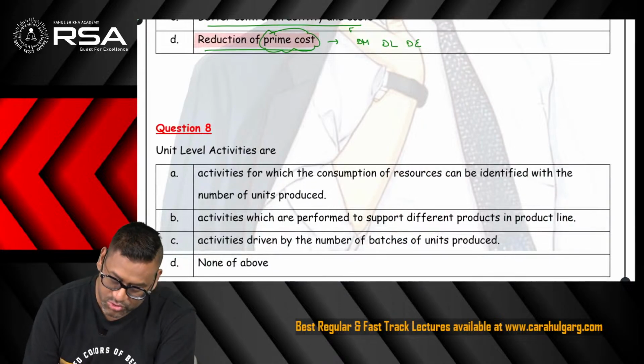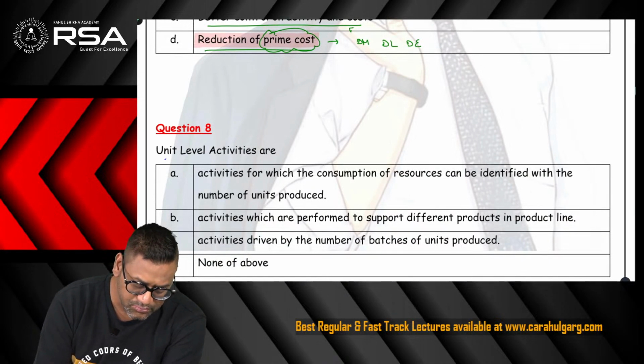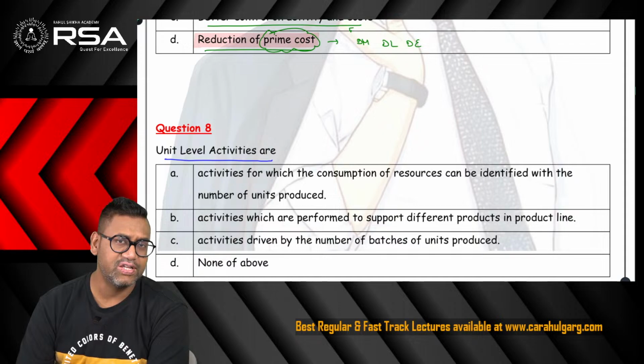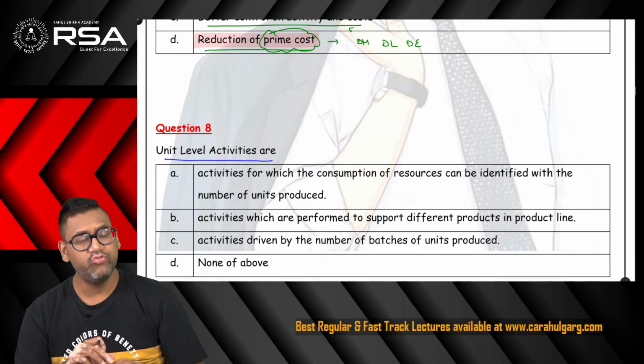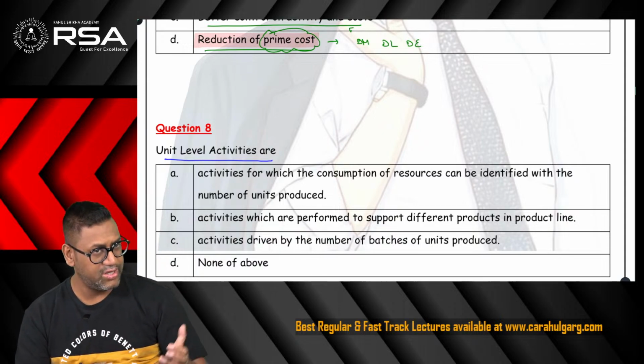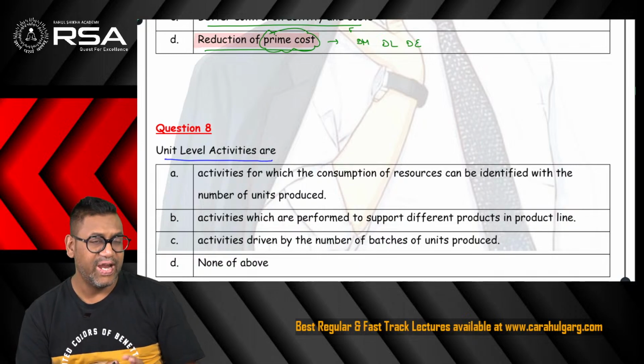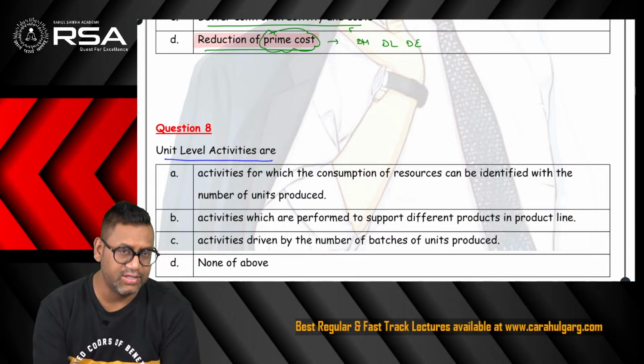Next question, again relating to the ABC chapter. Unit level activities are which activities? When we study the chapter activity based costing, there comes a topic under which various heads are given by which the activities can be classified.